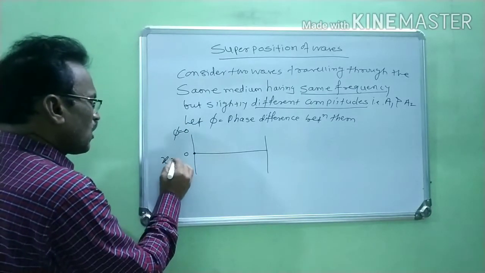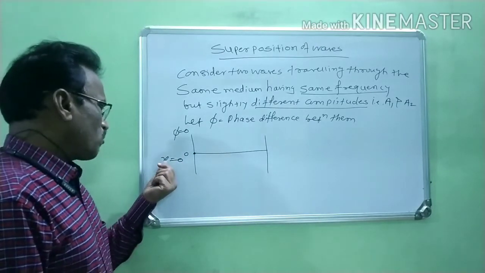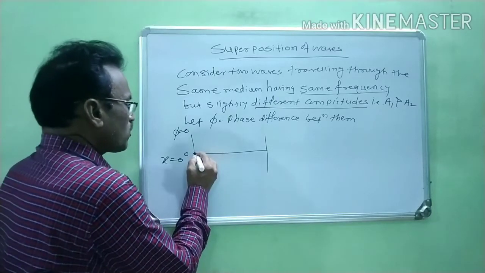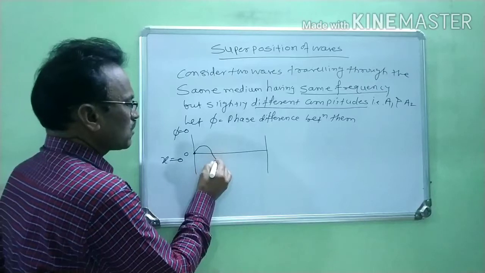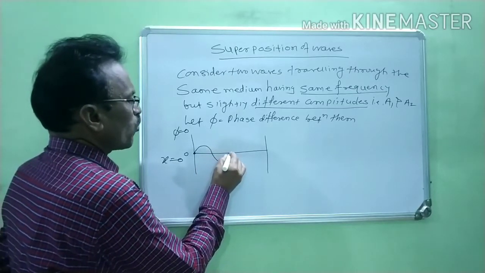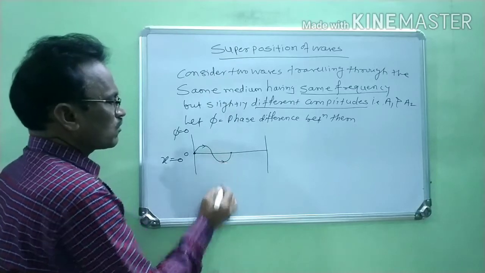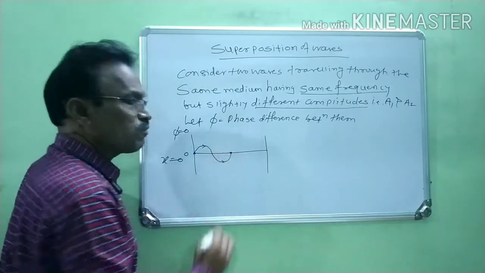Now, at this point, the position of the particle is x equal to 0. And this wave is starting from this point, traveling in this direction, and it reaches this point, right?